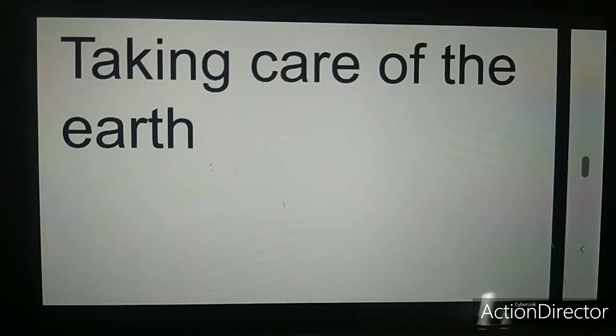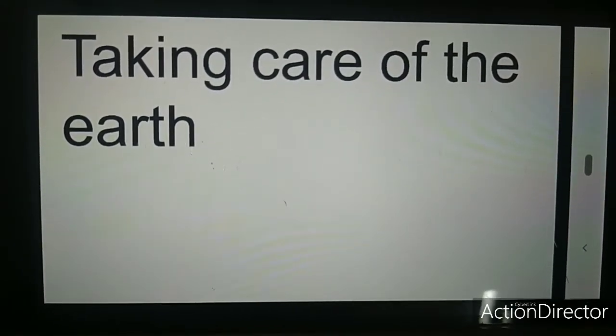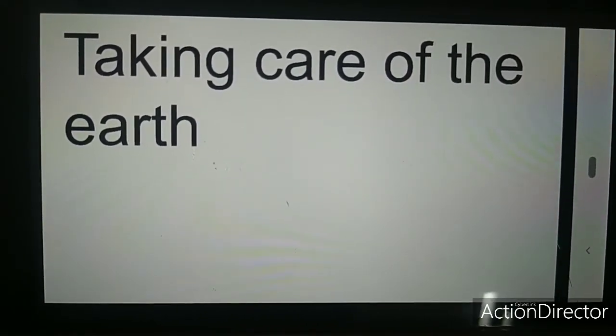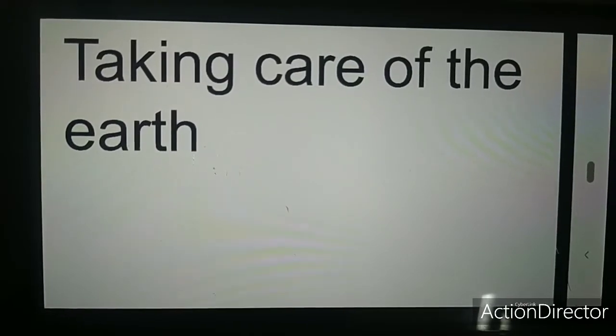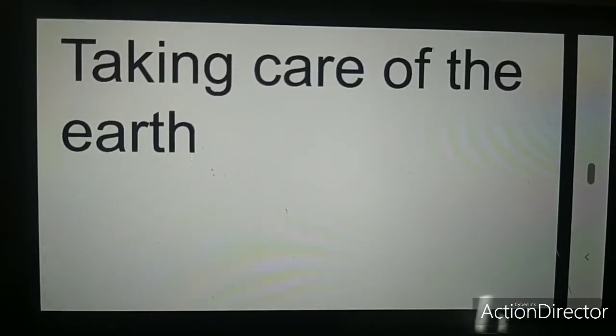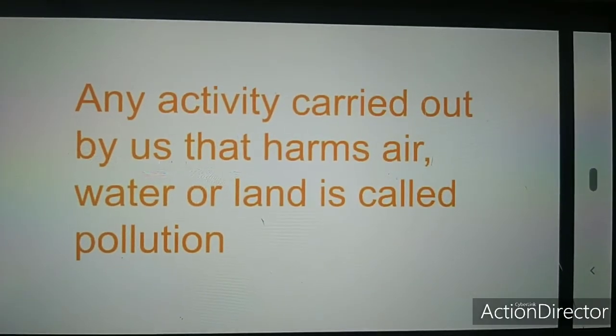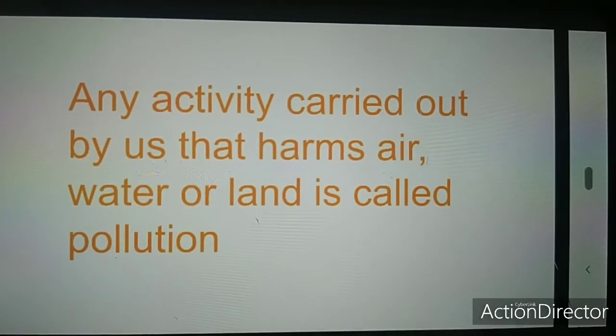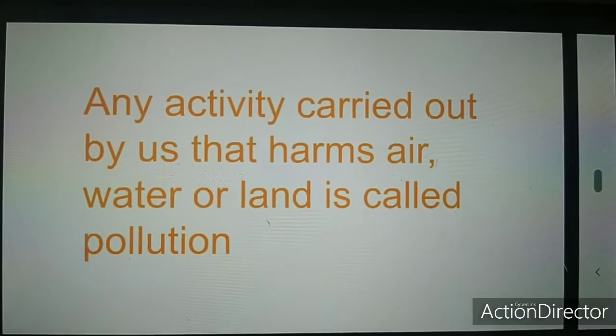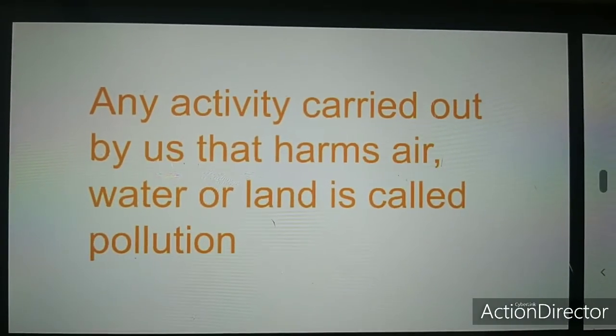The Earth is our home. We get air, food and water from the Earth. So it is very important that we take care of our planet. Any activity carried out by us that harms air, water or land is called pollution.